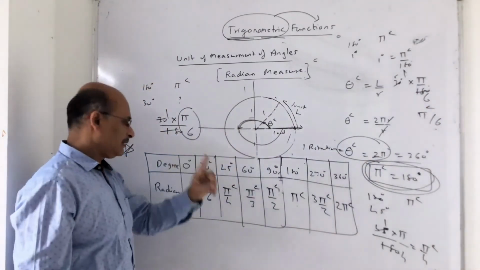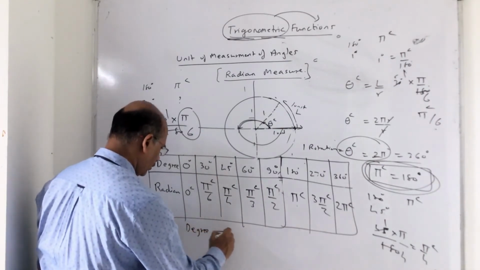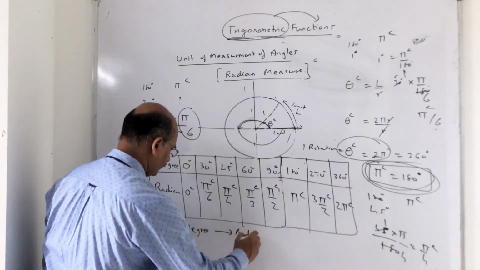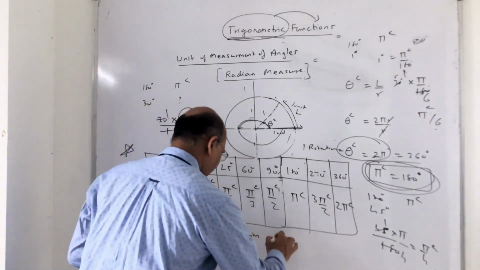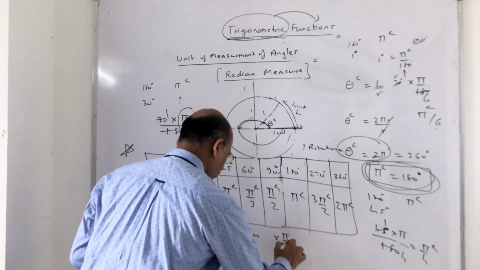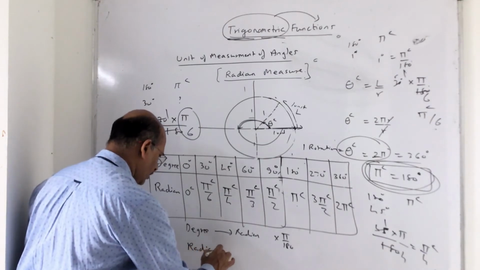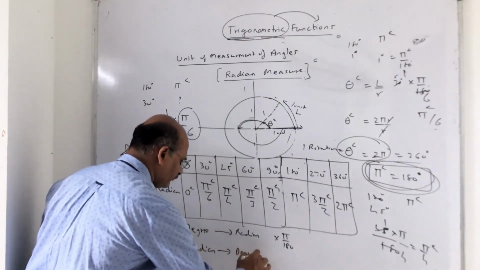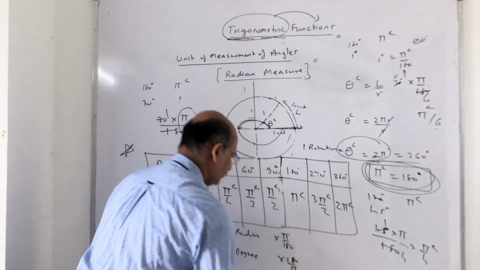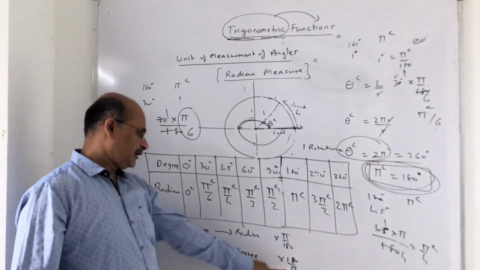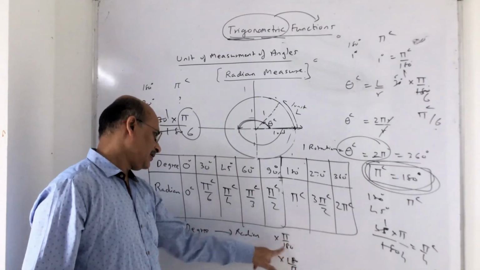Anyway, that conversion, remember, whenever I convert degree to radian, it is only a conceptual part, nothing much. Degree to radian, you multiply by pi by 180. When I convert radian into degree, it is the reverse, into 180 upon pi. So when you convert radian to degree, this pi, remember, you are substituting 22 upon 7. So don't get mixed up. Okay, so basically this is the working I mean.